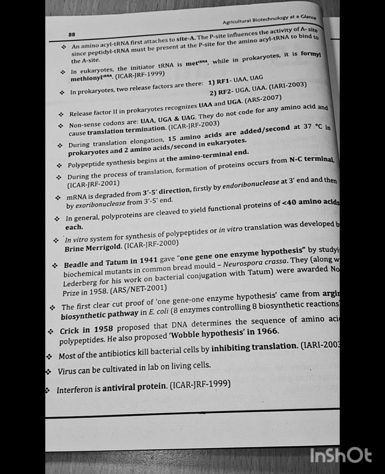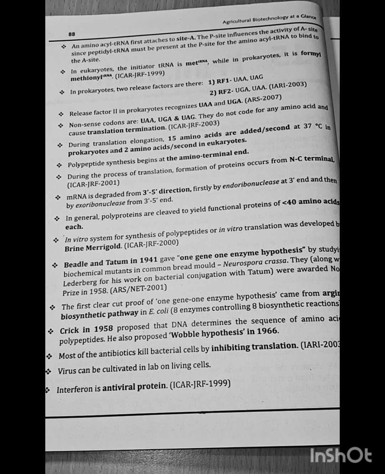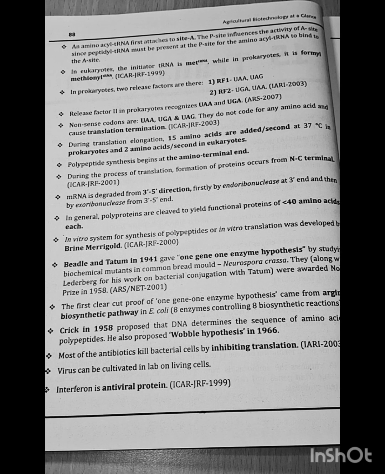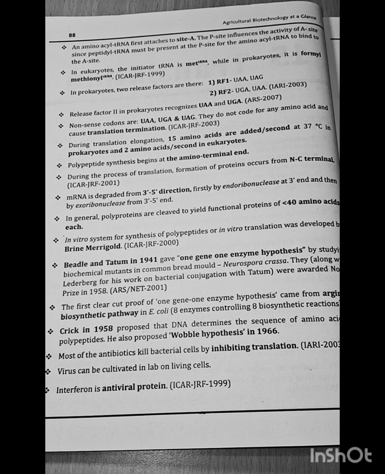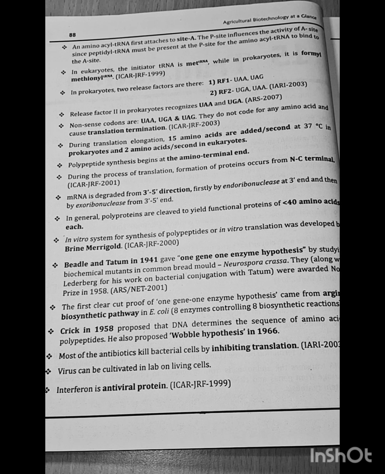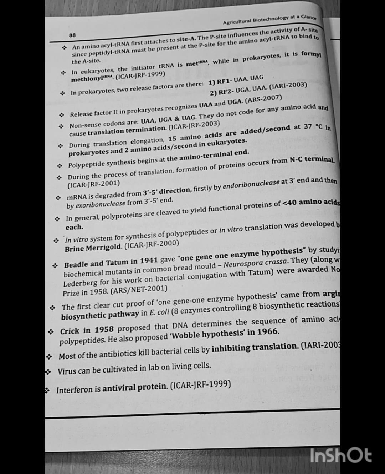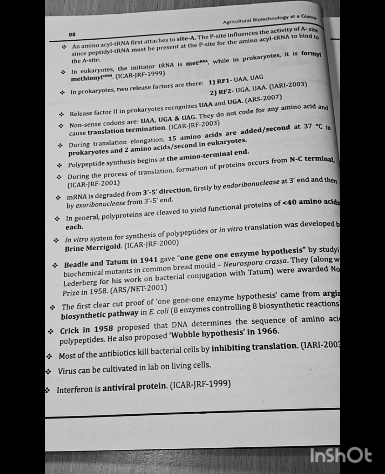In eukaryotes, the initiator tRNA is methionine tRNA, while in prokaryotes it is formyl methionine tRNA. ICAR-JRF 99: in prokaryotes, two release factors are there, RF1 and RF2. RF1 recognizes UAA and UAG, and RF2 recognizes UGA and UAA. IRI 2003 question: release factor 2 in prokaryotes recognizes UAA and UGA. Again asked in ARS 2007: nonsense codons are UAA, UGA and UAG. They do not code for any amino acid and cause translation termination.